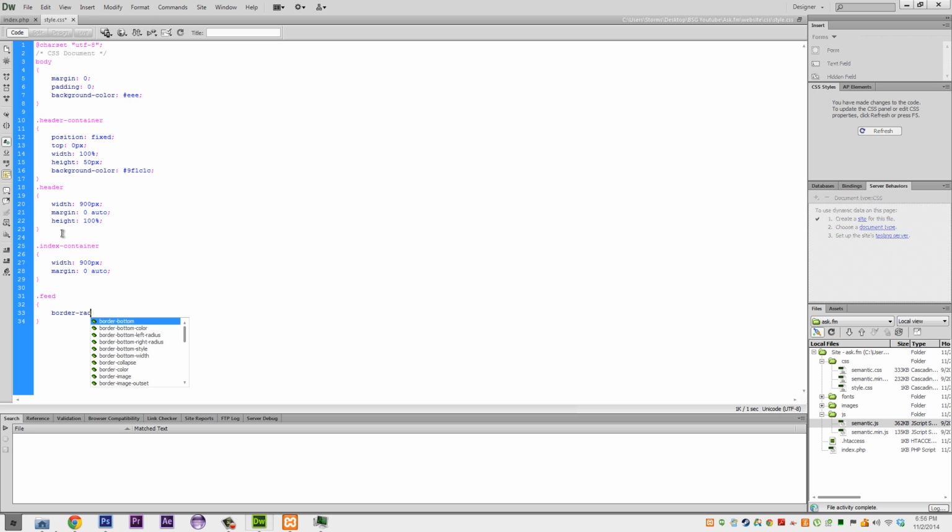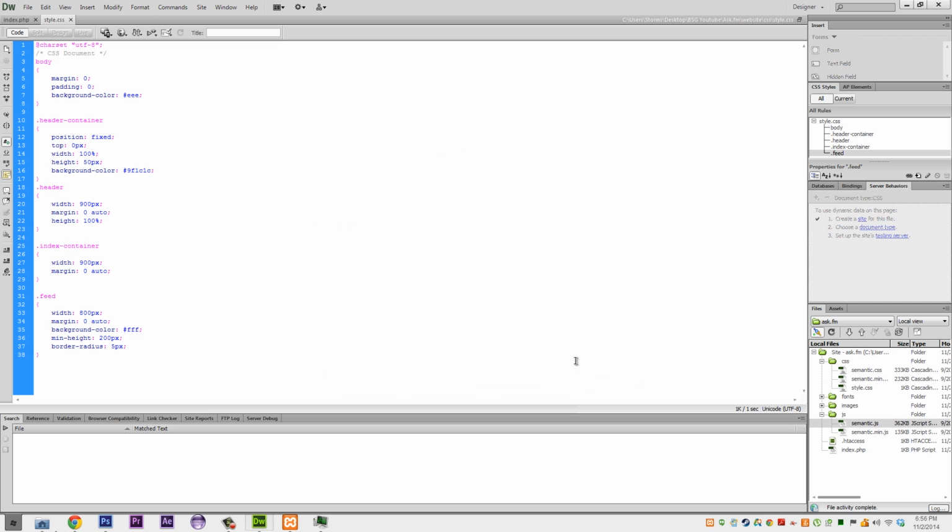So we're going to have width being 800 pixels, I guess. Yep, and margin 0 auto, and background color being fully white, and then we're going to set our minimum height to be 200 pixels.